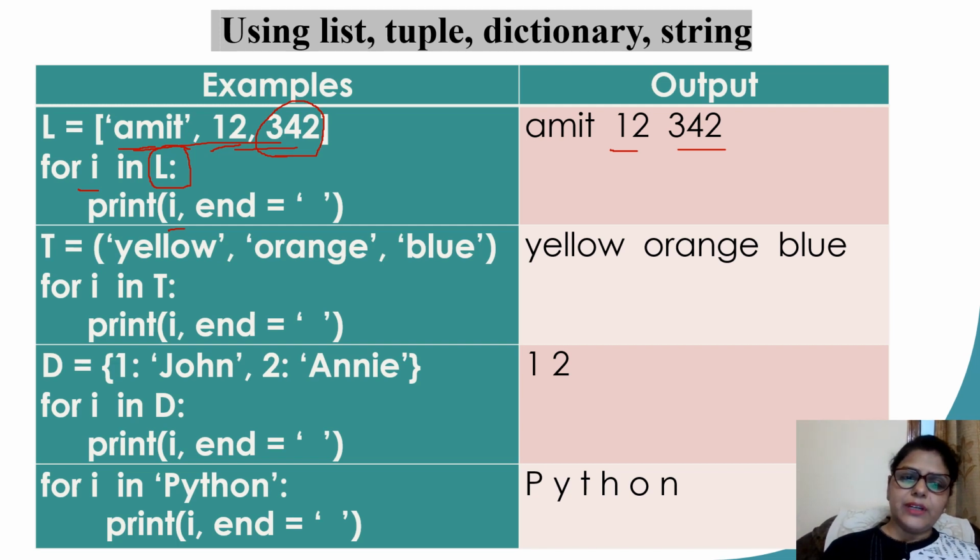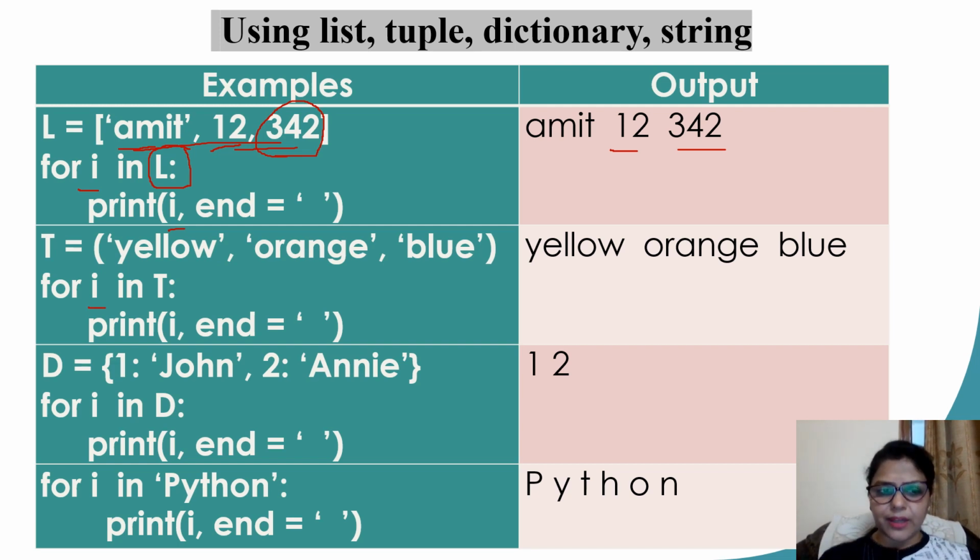Taking the example of a tuple, let us say I have a tuple of 3 colors: yellow, orange and blue, and I write again for i in T. Variable i is going to take each value one by one from the tuple. First of all, i will be yellow, printing yellow. Next time, i will be orange, print the value. Next time, variable i will be having the string blue, so it is printing the string blue.